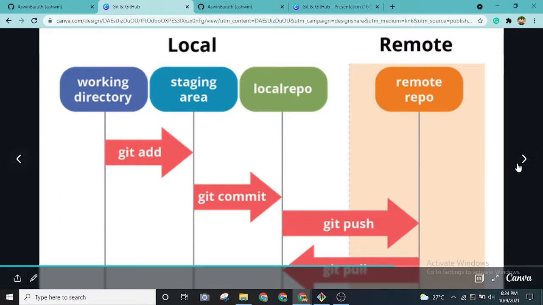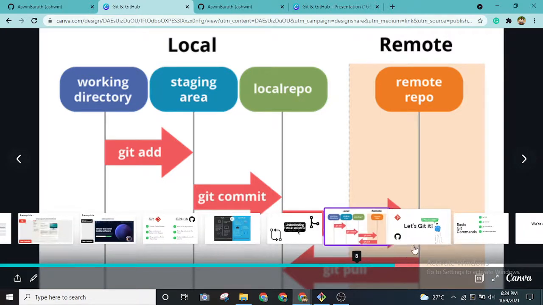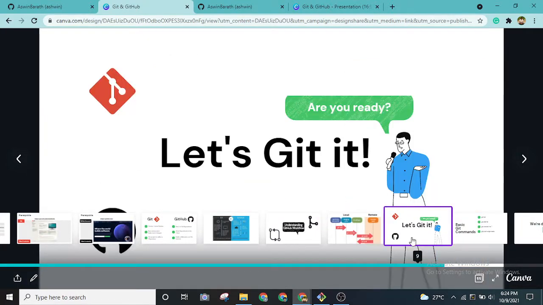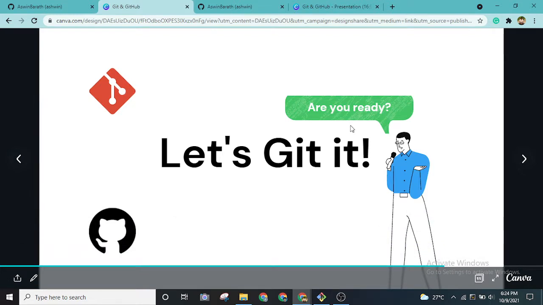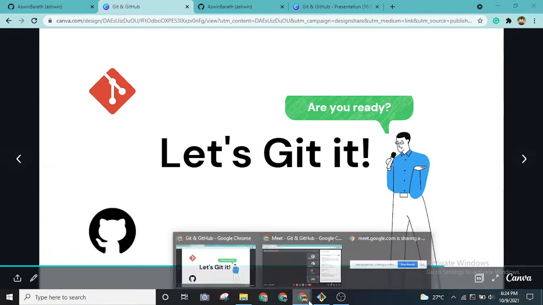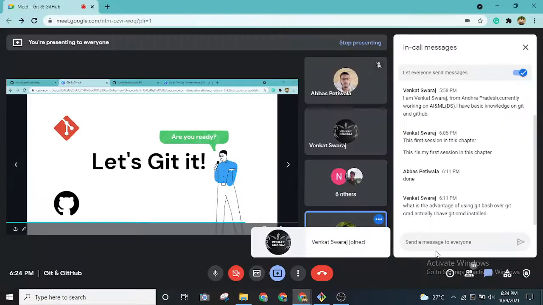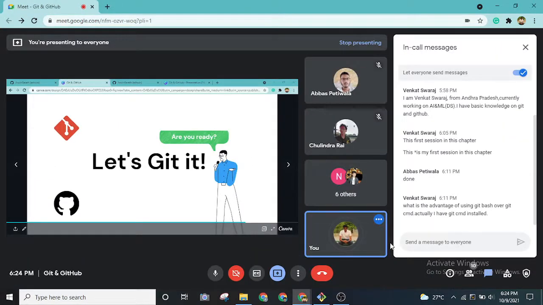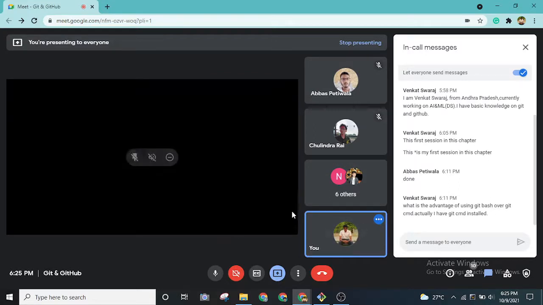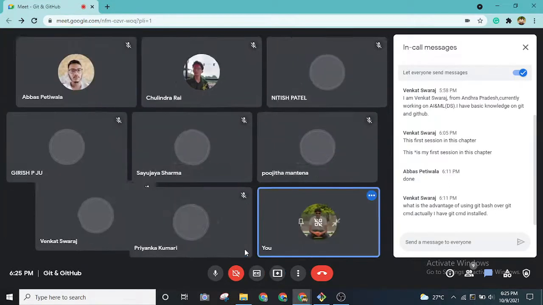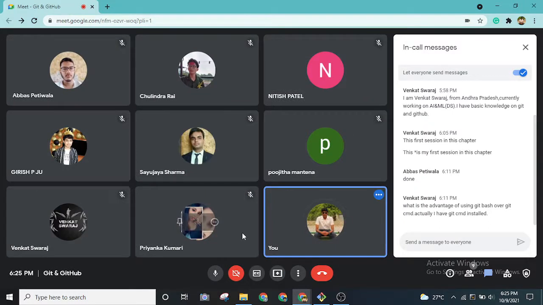Let me show you. Let's start the coding part so that you can understand these concepts pretty clearly. Let's get into it in a fun way. Let me share my entire screen for now.